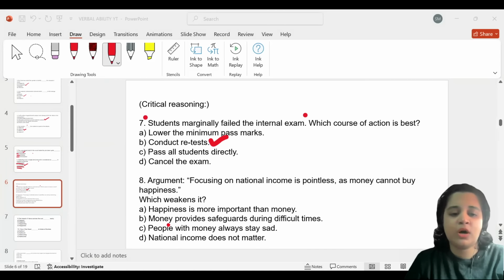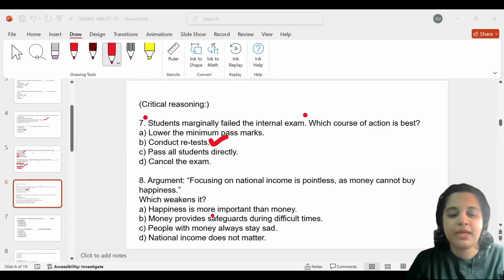Now, from the provided options: happiness is more important than money; money provides safeguards during difficult times; people with money always stay sad; and national income does not matter. So we are supposed to pick the one that weakens the argument, and option B would be most appropriate, because money provides safeguards during difficult times. That would be the most correct answer, because it shows that money does help. So the argument is weakened.